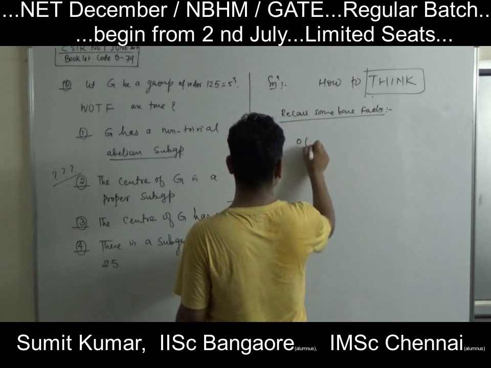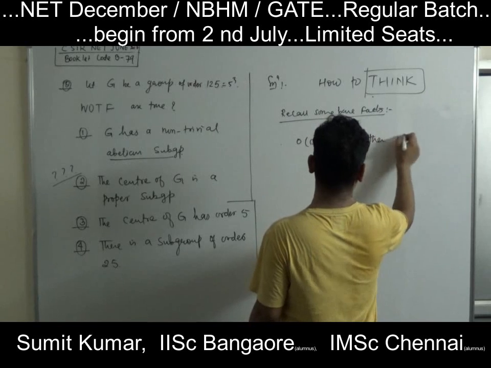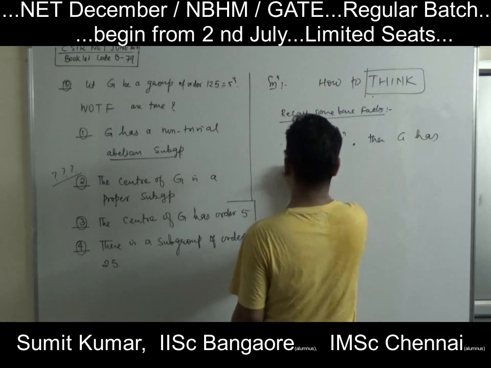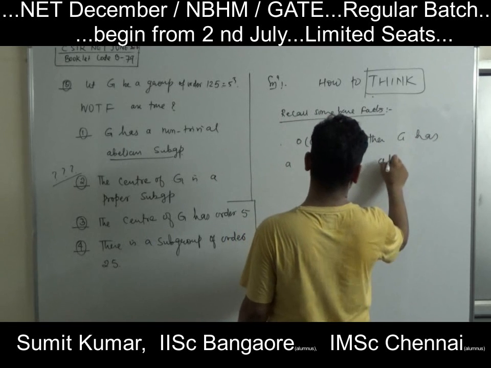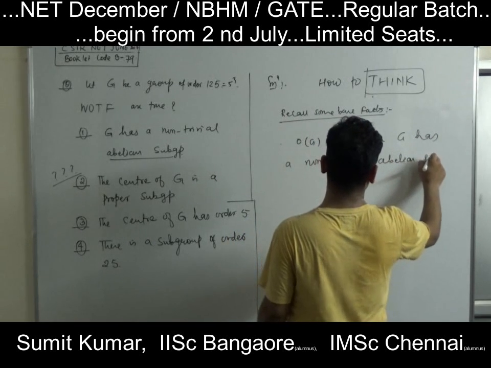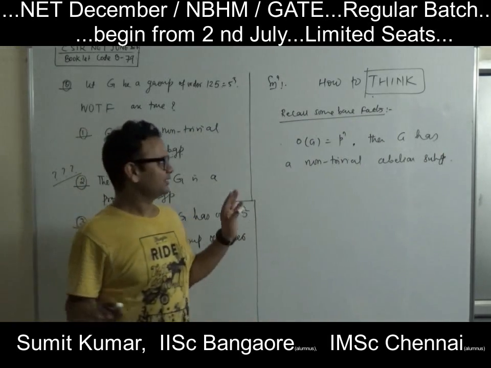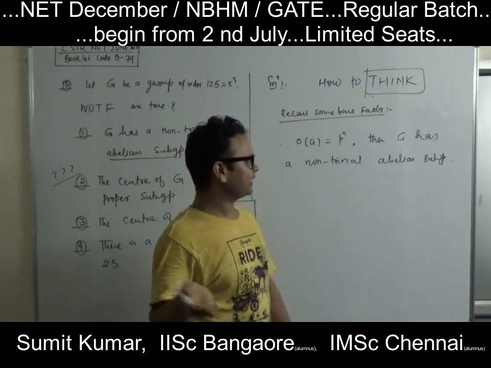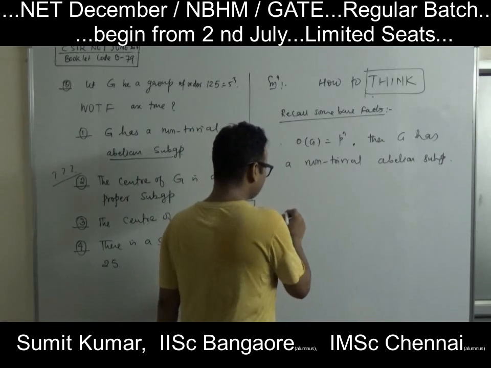If the order of G is p to the power n, then G has a non-trivial abelian subgroup. Always. If the order of G is a prime power p^n, then G will always have a non-trivial abelian subgroup.